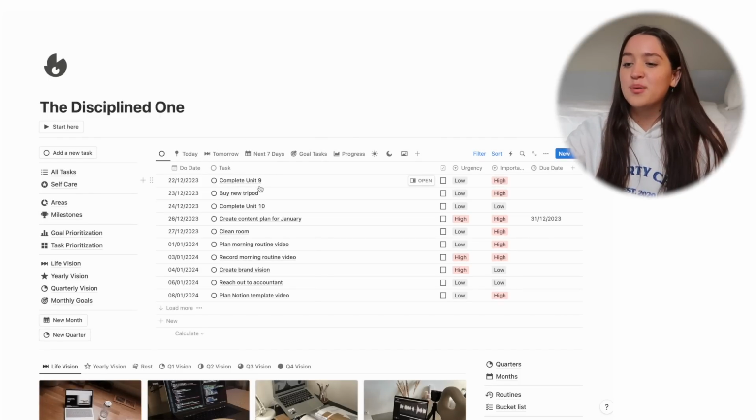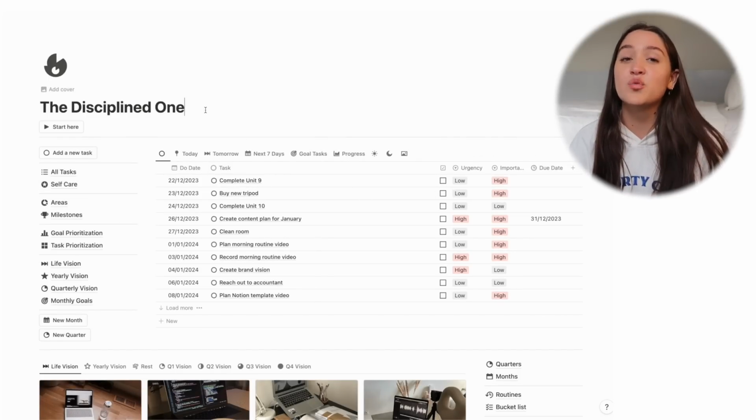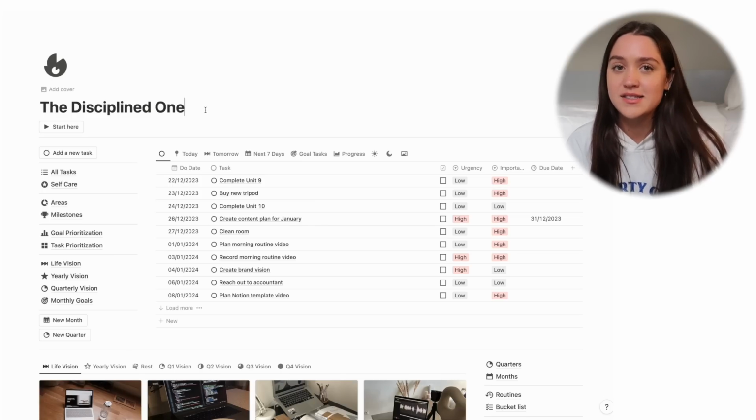Like the visionary one needs it because the visionary one is all over the place. But the disciplined one is disciplined enough to not need the weekly goals. But of course, if you want them, just use the visionary one. In terms of the layout, I put the self-care up at the top because the disciplined one is the one that doesn't want to use this page, but it's the one that needs it the most. So if you think you're the disciplined one, please use the self-care page, please.